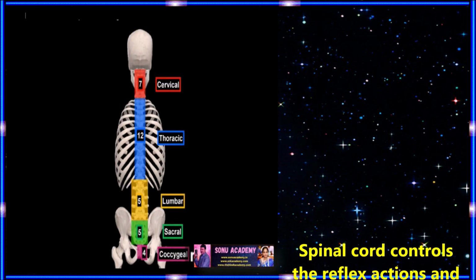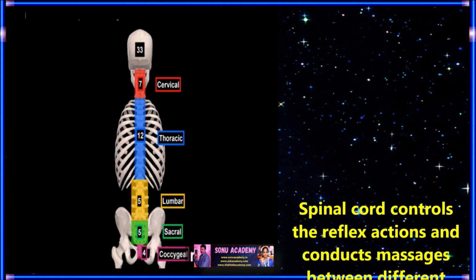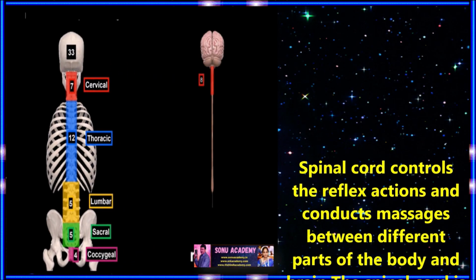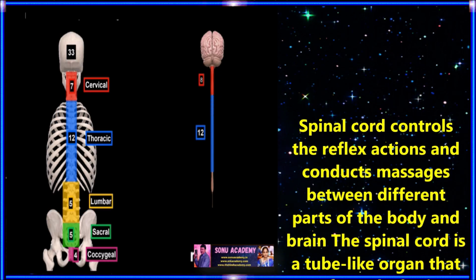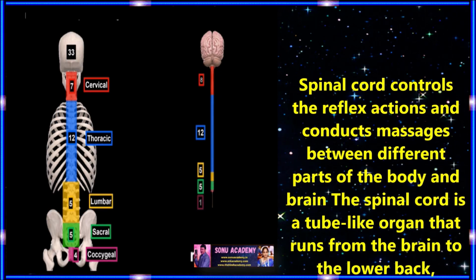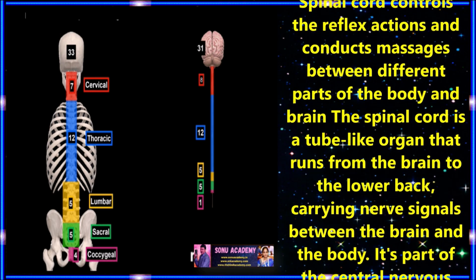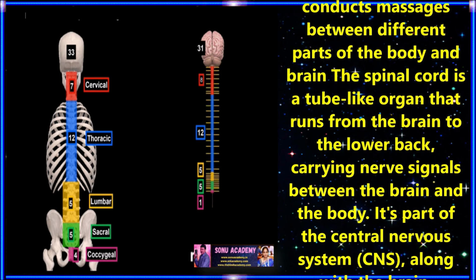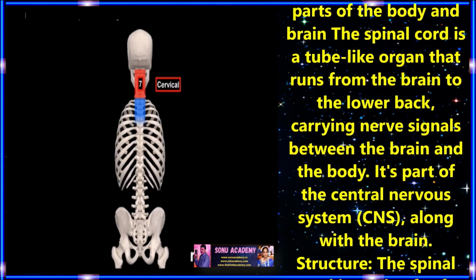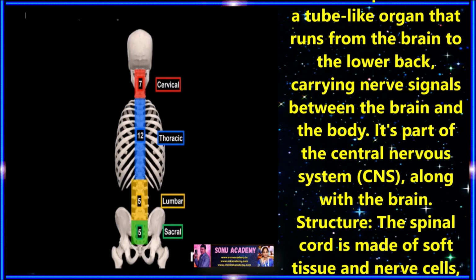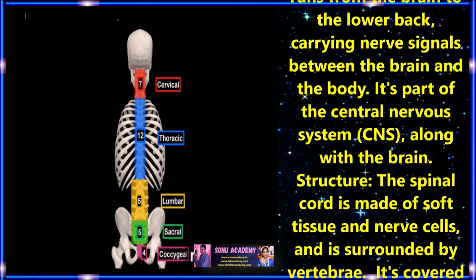Children, now let us discuss the spinal cord. The spinal cord controls reflex actions and conducts messages between different parts of the body and the brain. The spinal cord is a tube-like organ and runs from the brain to the lower back, carrying nerve signals between the brain and the body. It's part of the central nervous system along with the brain.